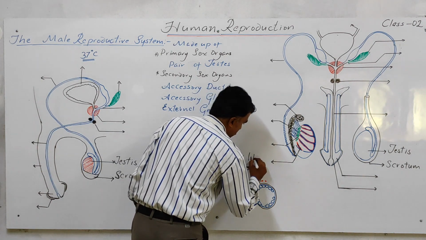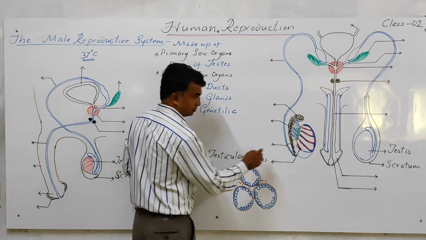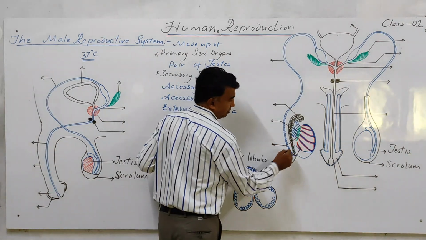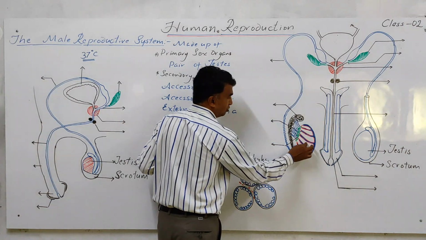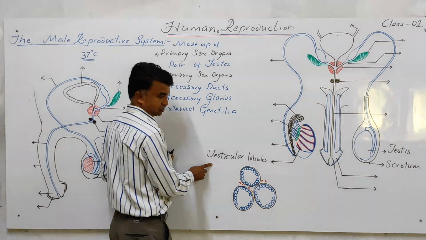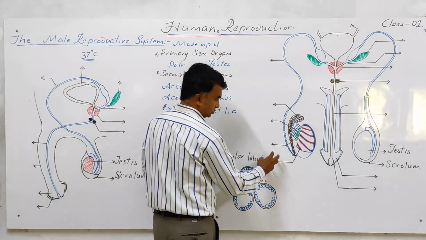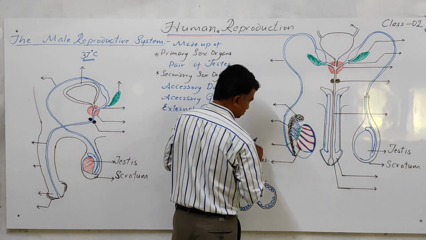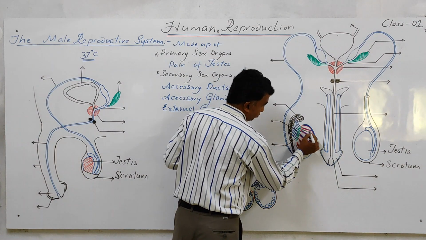Testicular lobules. So these are the chambers. If you take any testis, either this one or that one, inside it almost 250 small chamber-like structures are there. That is called the testicular lobules. Inside each lobule, inside this chamber, roughly 1 to 3 seminiferous tubules are there.